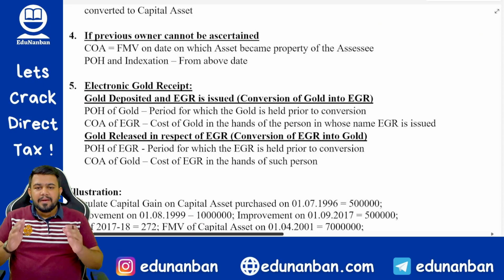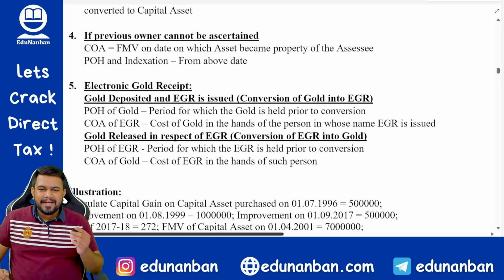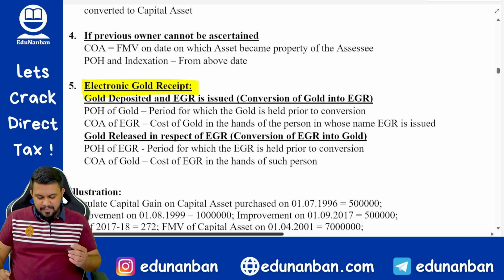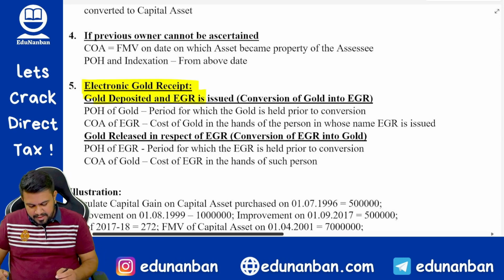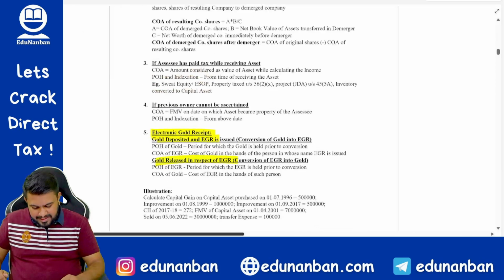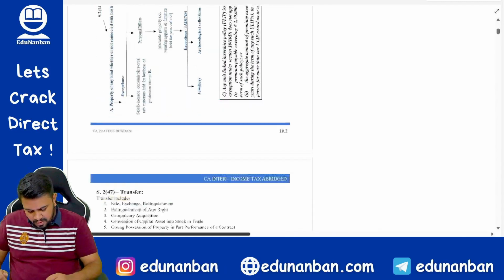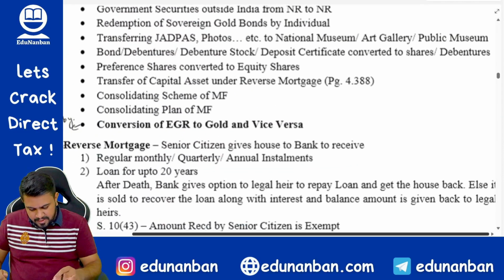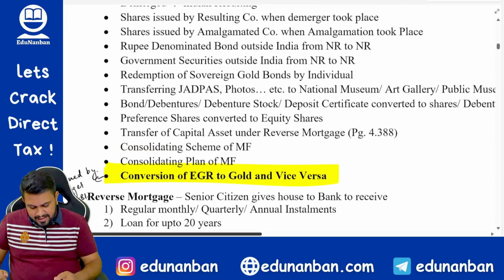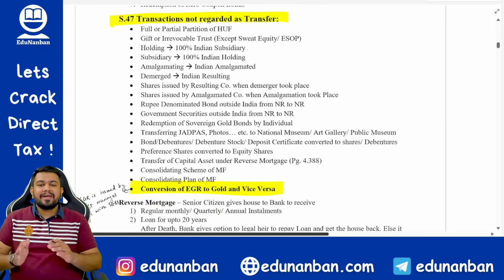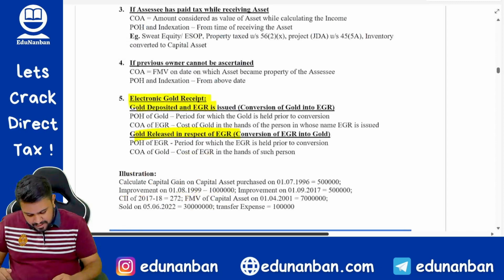Okay. Now, along with this concept, you should also keep in mind the newly added provisions of electronic gold receipt, that is, gold converted into electronic gold receipt or electronic gold receipt converted into gold. Now, in such case, whenever electronic gold receipt is converted into gold or gold is converted into electronic gold receipt, it is a transaction not regarded as transfer. It is a transaction not regarded as transfer, hence capital gain does not arise. Hence, in such cases also, the same concept will apply.